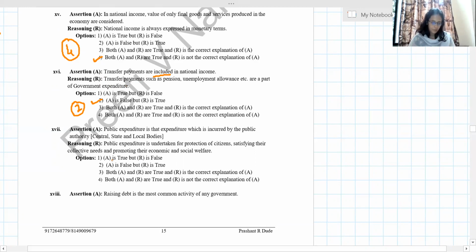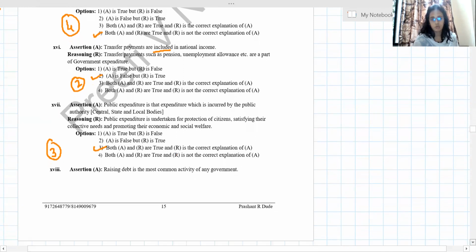Next, public expenditure is that expenditure which is incurred by the public authority. Yes, the statement is correct. Then public expenditure is undertaken for, they have given the reason: why they collect it and what they do with that public expenditure. Protection of citizens, satisfying their collective needs, and promoting their economic and social welfare. So my answer is the third one, both A and R are true, and R is the correct explanation.